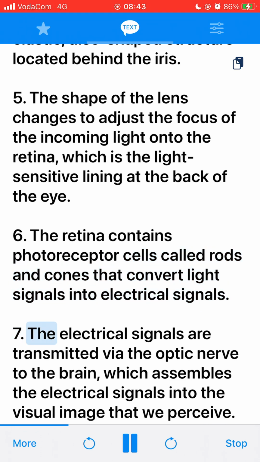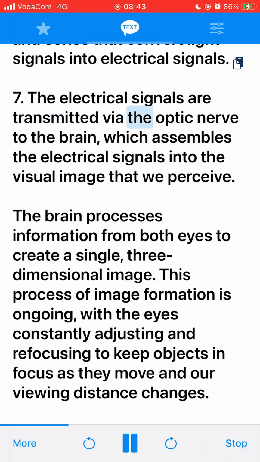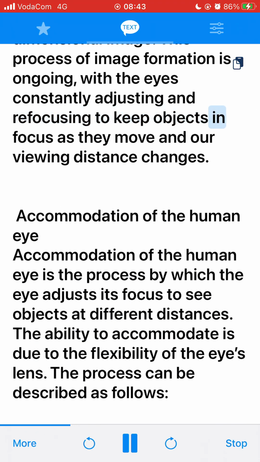7. The electrical signals are transmitted via the optic nerve to the brain, which assembles the electrical signals into the visual image that we perceive. The brain processes information from both eyes to create a single, three-dimensional image. This process of image formation is ongoing, with the eyes constantly adjusting and refocusing to keep objects in focus as they move and our viewing distance changes.